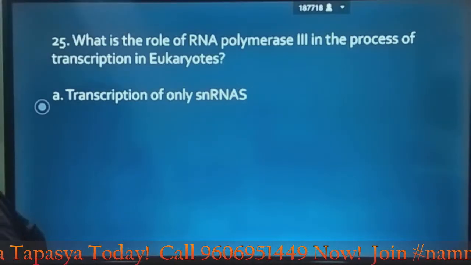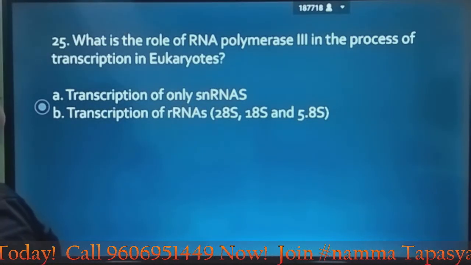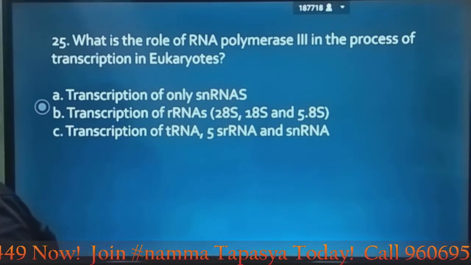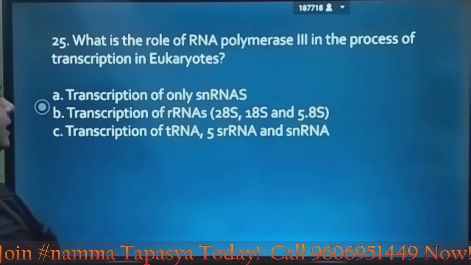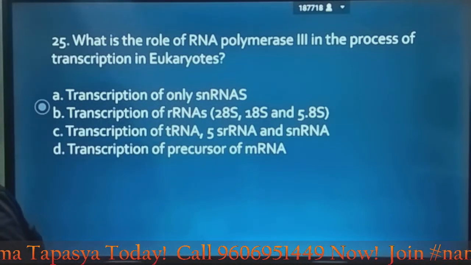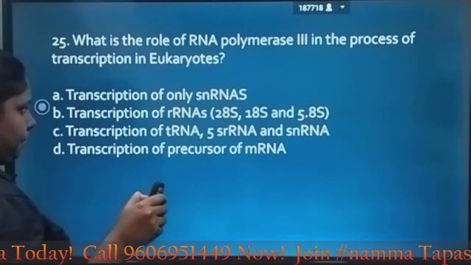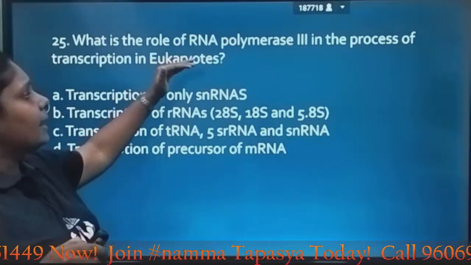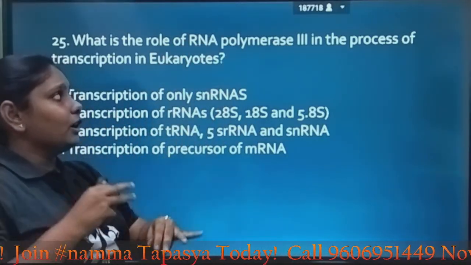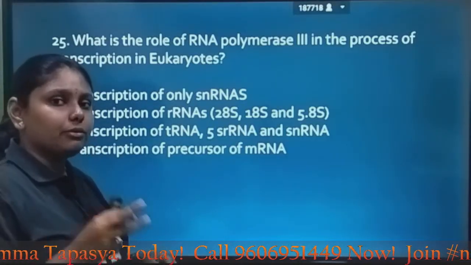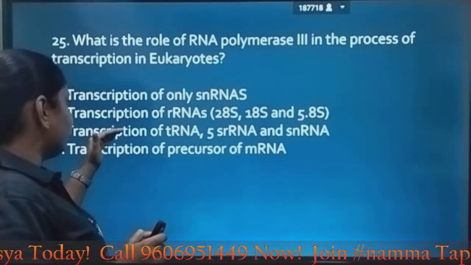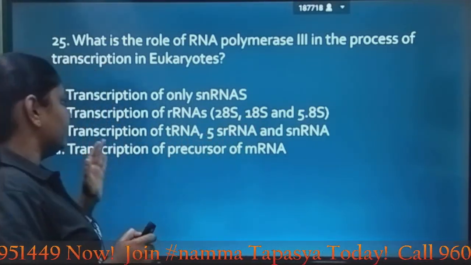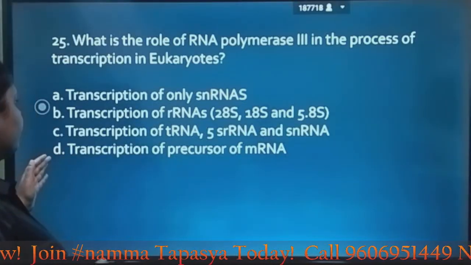Transcription of only snRNAs, transcription of rRNAs, transcription of tRNA, 5sRNA and snRNA, transcription of precursor of mRNA. Through the subject knowledge, we are aware that RNA polymerase 3, which is one of the most predominant polymerases found in eukaryotes, is responsible for transcription of tRNA, 5sRNA and snRNA. So here the answer is option C.